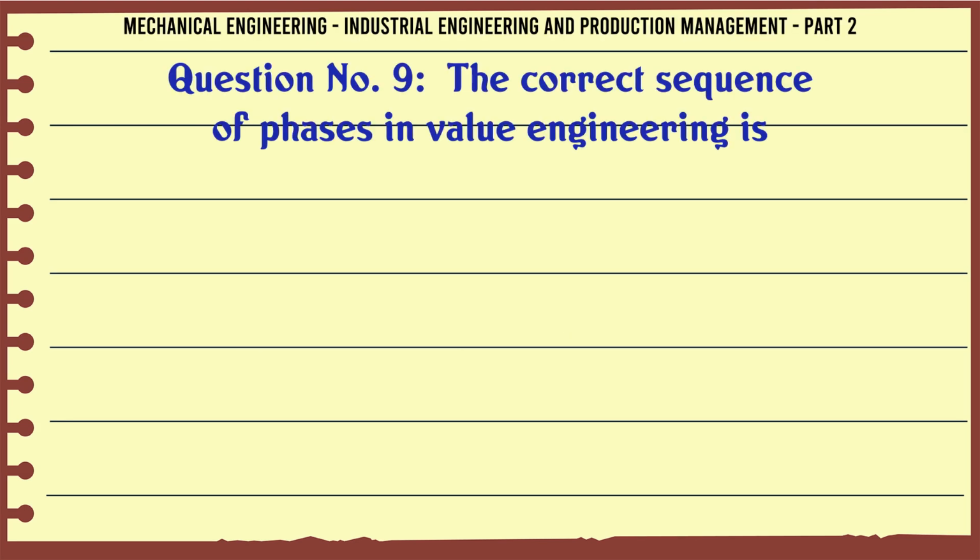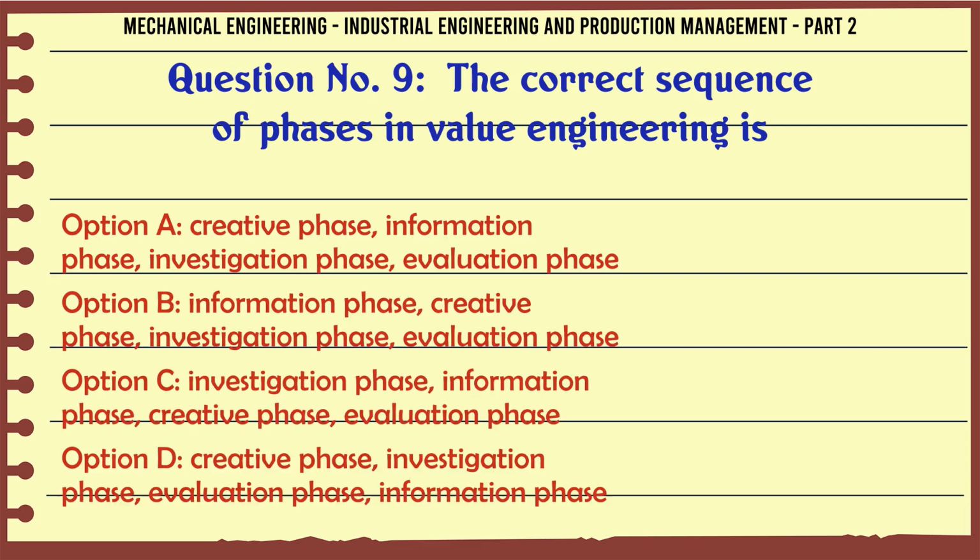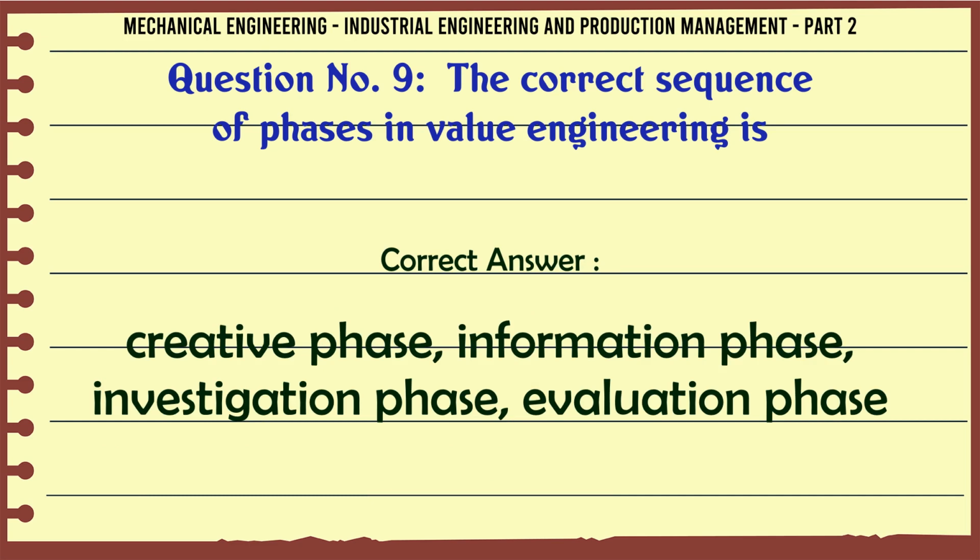The correct sequence of phases in value engineering is A. Creative phase, information phase, investigation phase, evaluation phase, B. Information phase, creative phase, investigation phase, evaluation phase, C. Investigation phase, information phase, creative phase, evaluation phase, D. Creative phase, investigation phase, evaluation phase, information phase. The correct answer is creative phase, information phase, investigation phase, evaluation phase.